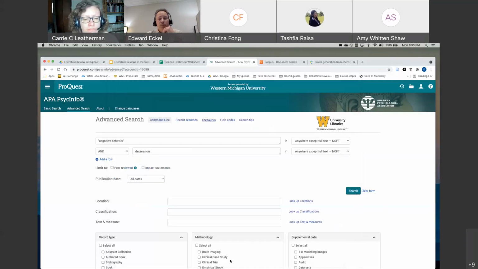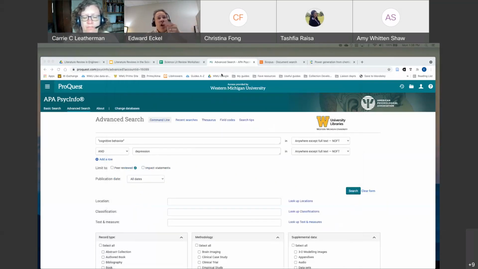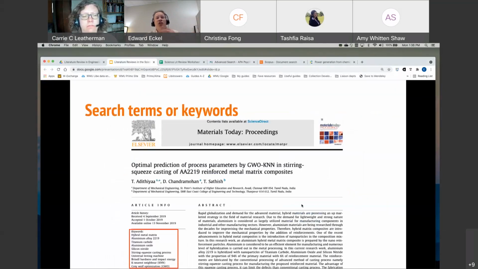Okay? All right. Now, on my slide, you're going to see a page from a journal article. A lot of databases allow you to search by subject headings or search terms. And with many journal articles, when an author submits the article for review, the database or the publisher will ask the author to supply keywords that people might use to search on their topic.